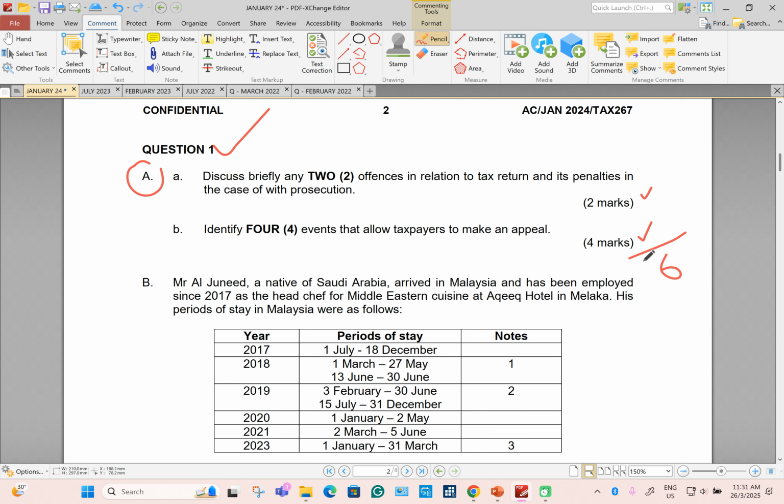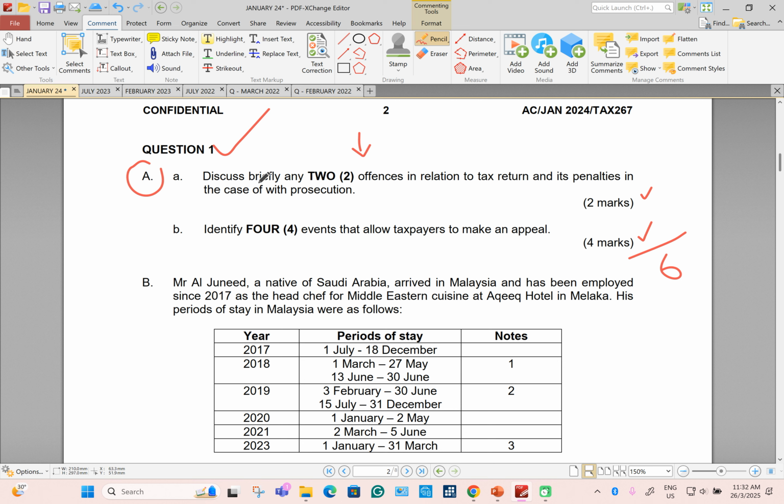Guys, you know that the scope for tax admin is wide. It could be anything. It could be return, it could be assessment, it could be appeal, it could be offences, it could be recovery, it could be collection. So you need to be prepared for this topic. When I look at the question here, guys, this time question A relates to offences or penalty, and B relates to appeal. Okay, let's read the questions together.